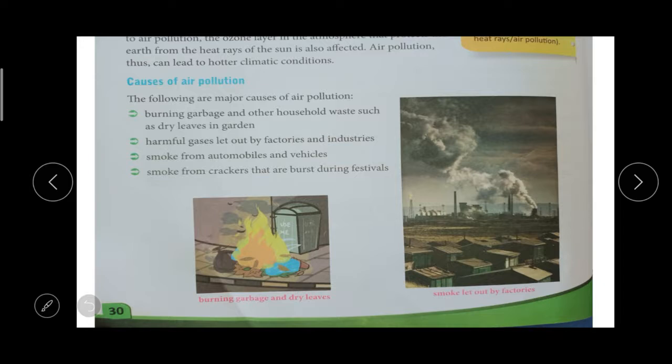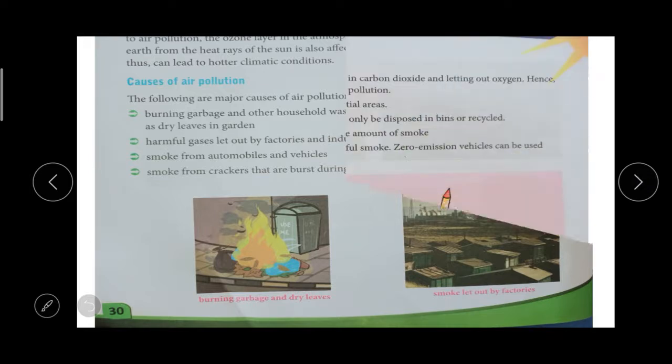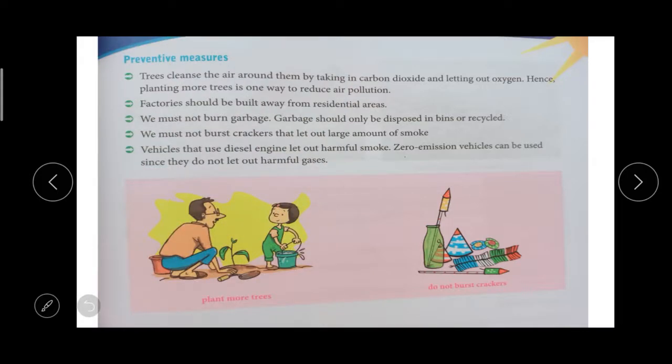Do you understand about air pollution? Okay, we will move on to the next one. So what preventive measures can we take? We all know that trees and plants take in carbon dioxide and give out oxygen. So plants will clean the air. Plants absorb all the carbon dioxide from the surroundings and give pure oxygen to us. So we should plant more trees to reduce air pollution.